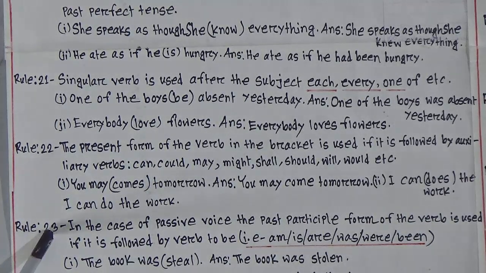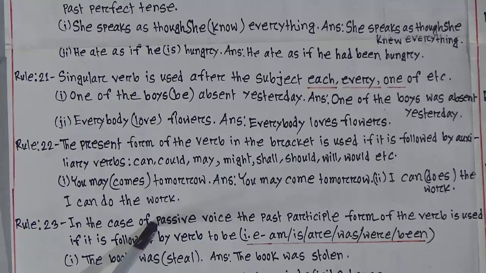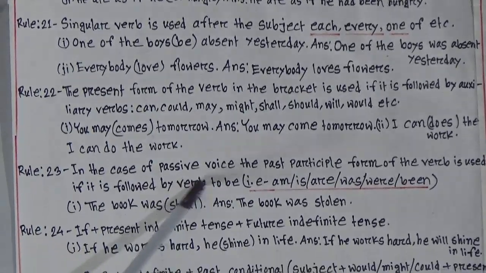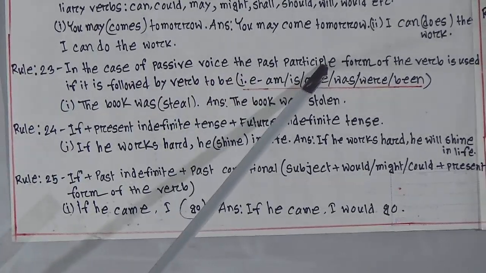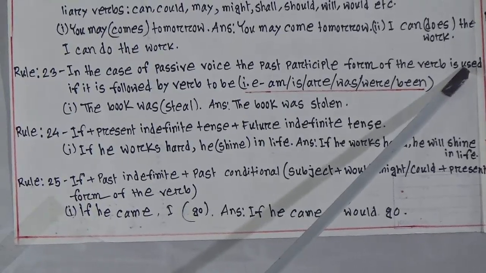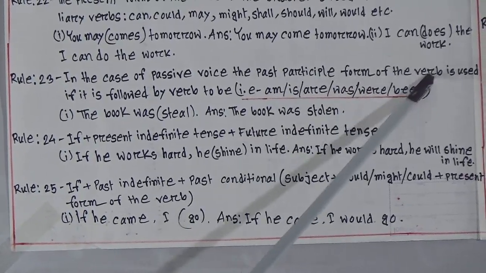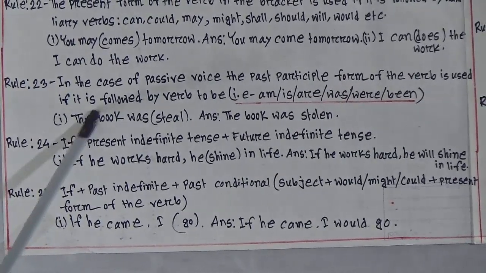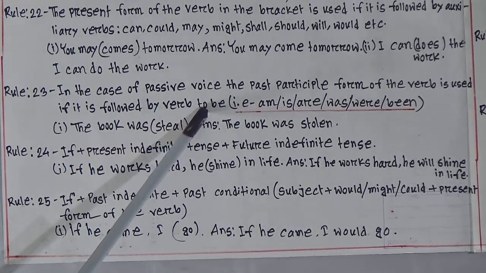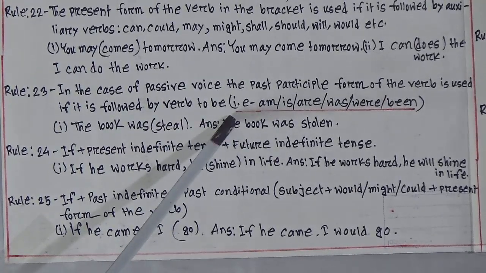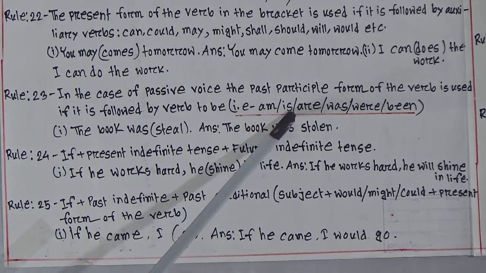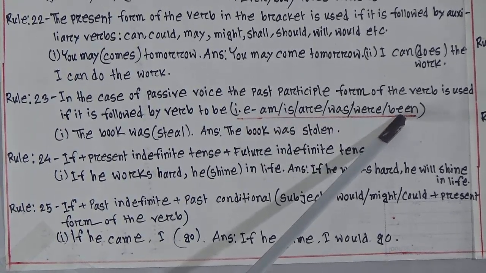Now rule number 23. In the case of passive voice, the past participle form of the verb is used. That means the past participle form of the verb is used if it is followed by a verb to be. So what are the to-be verbs? Look here: am, is, are, was, were, been.